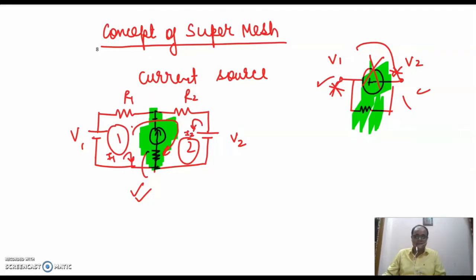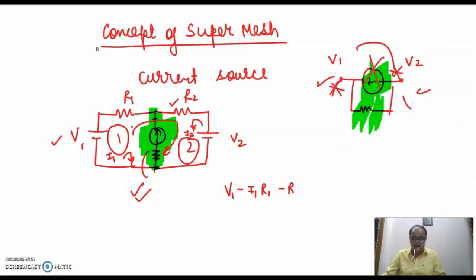So I am applying the concept of super mesh and applying KVL in the super mesh. Mesh 1 and 2 together form a super mesh, and the KVL equation will start from this point: V1 minus I1 R1. Now we'll proceed with this mesh as well simultaneously.